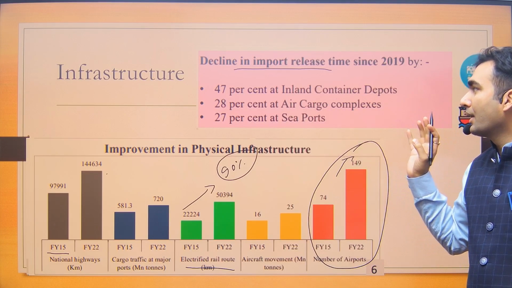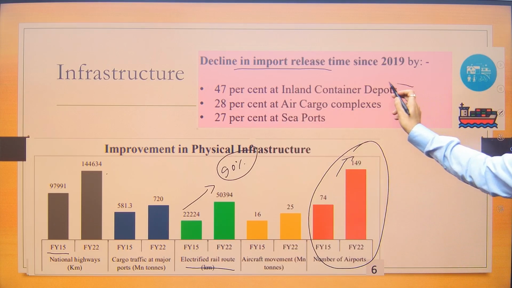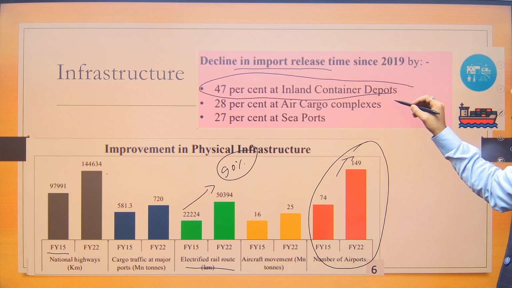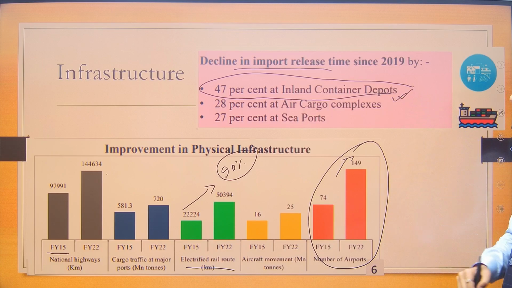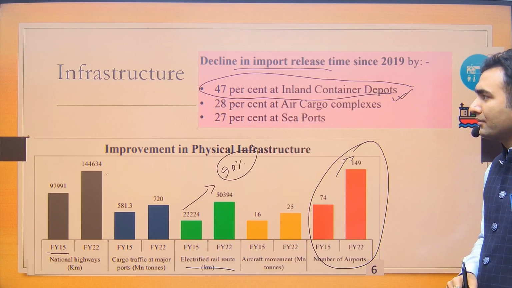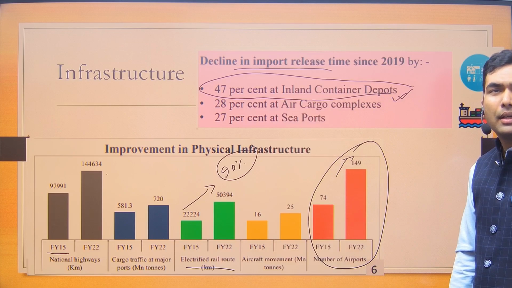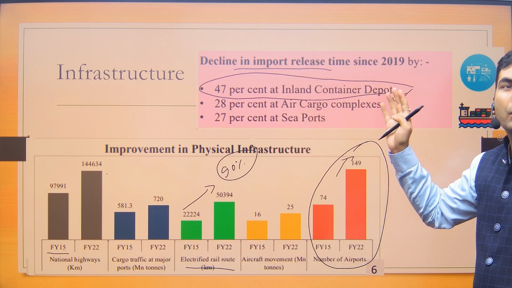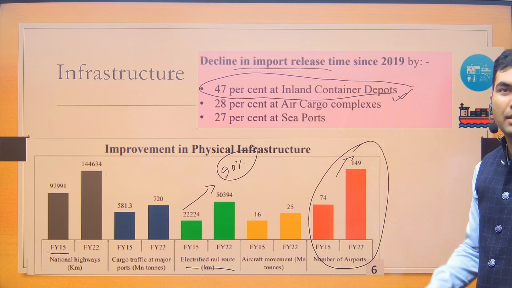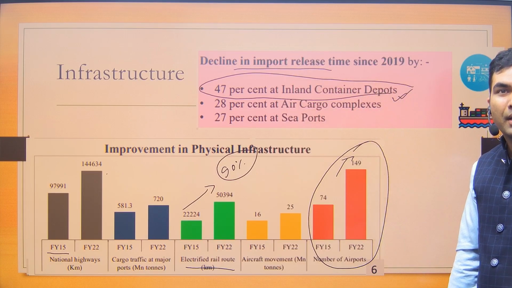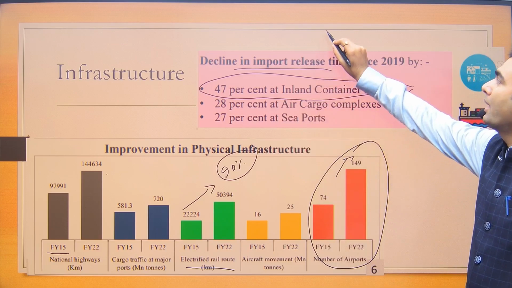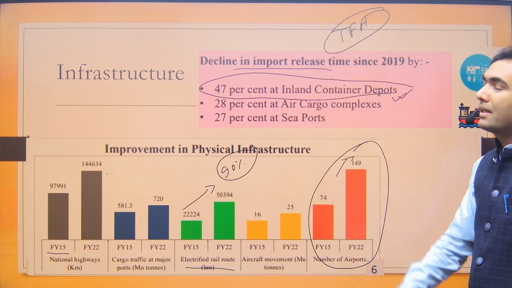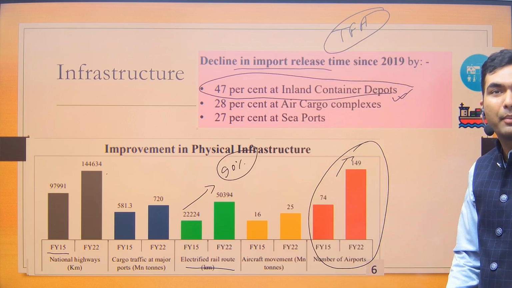So the government is saying that approximately 47% reduction has happened in import release time at inland container depots. ठीक है, कोई एक डेटा याद कर लो, that the import release time has been reducing. This is also an outcome of improved infrastructure. ठीक है, and a few years ago India signed something called the Trade Facilitation Agreement, which was part of the WTO agreement.